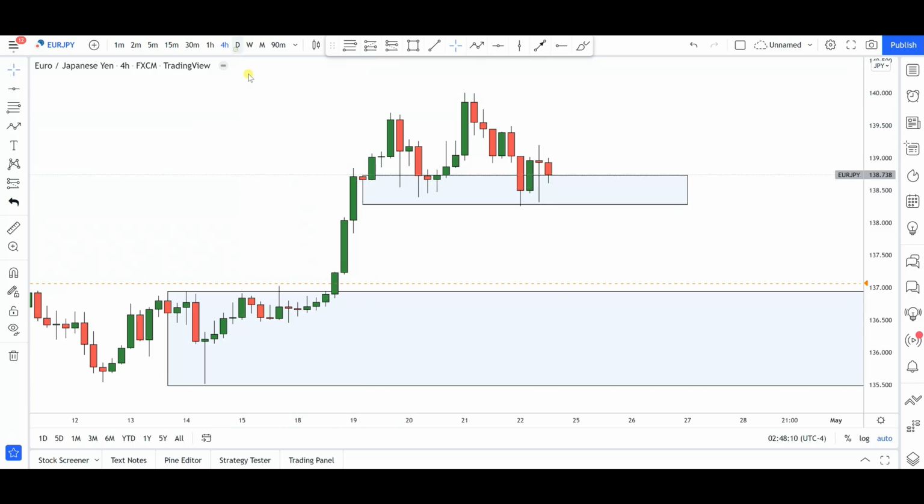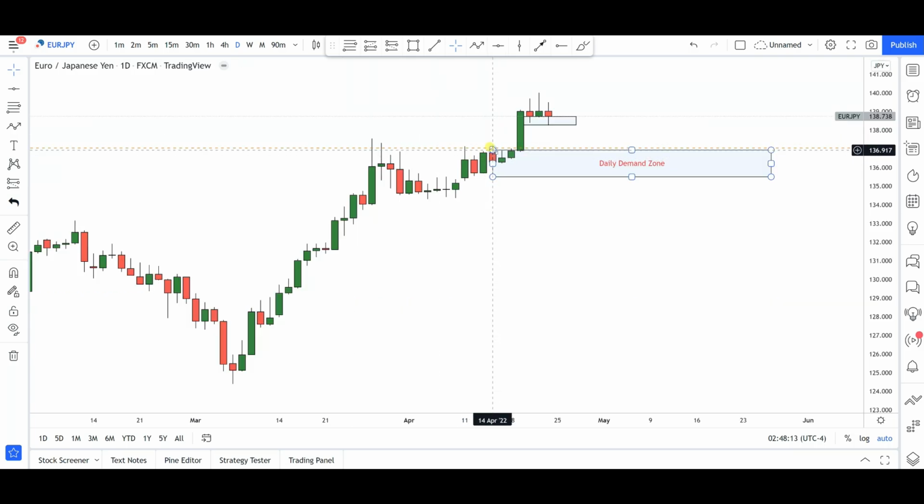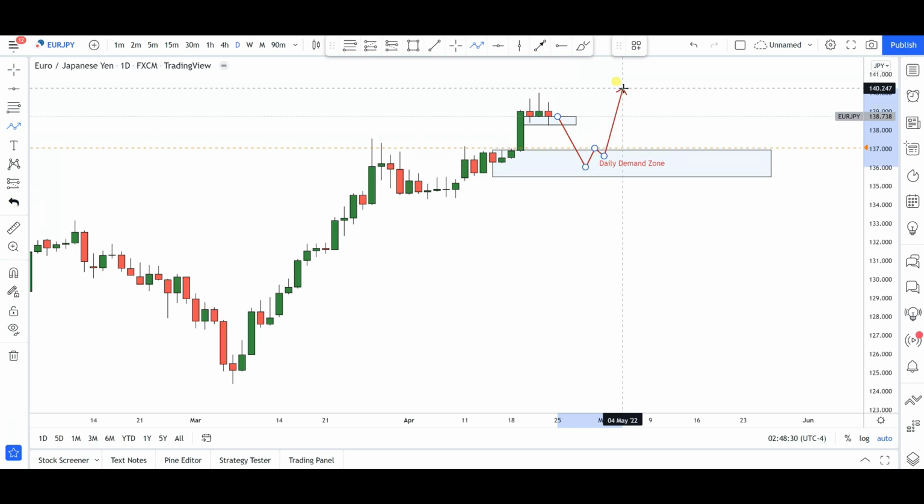Okay, now if we take a look at the daily time frame, we do have a very nice demand zone here on the daily that led to the break of this level of structure, as we can see on our charts. So obviously this is a level to keep an eye on as price is rotating to the downside, maybe possibly 136.00 area, anywhere from right around here. If we get a bounce to the upside, I'll be looking for an opportunity to go long for further continuations to the upside.